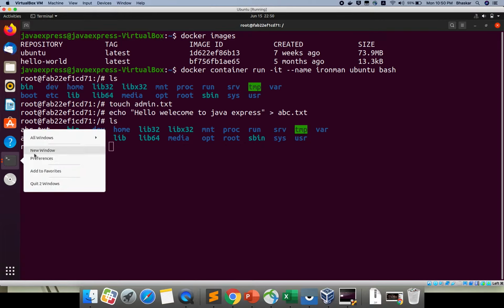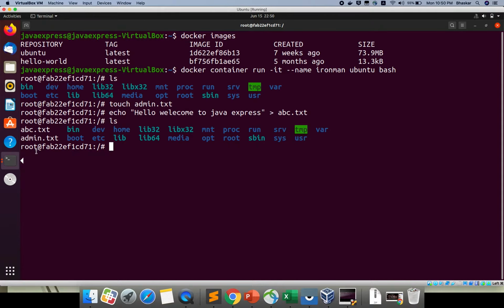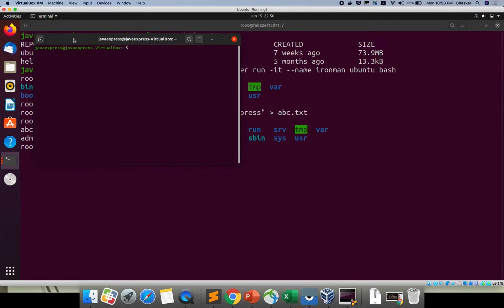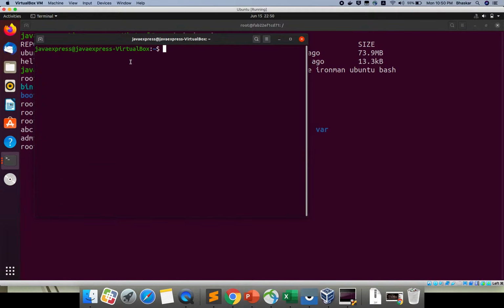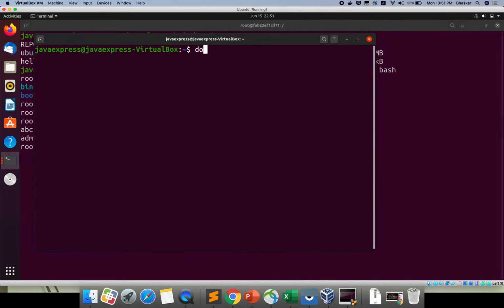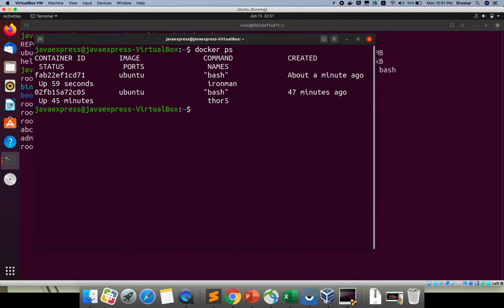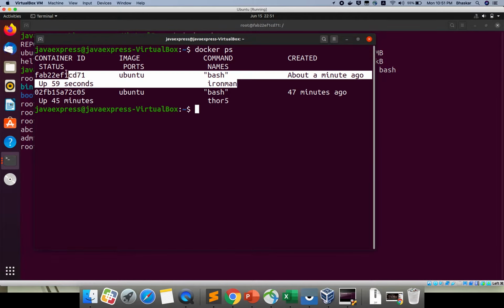I'm taking one more terminal, a new window. Let me zoom this one. If I run the docker ps command right now, the Iron Man container, created about a minute ago, is running, right?